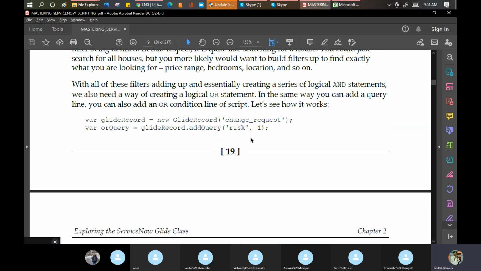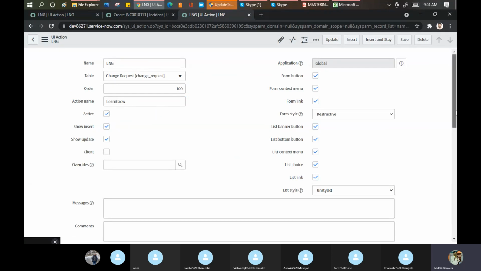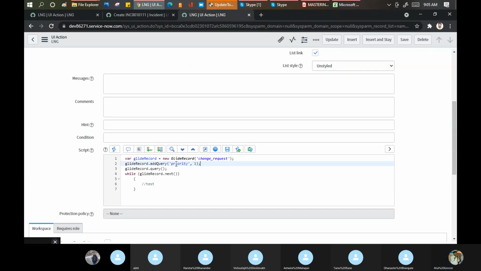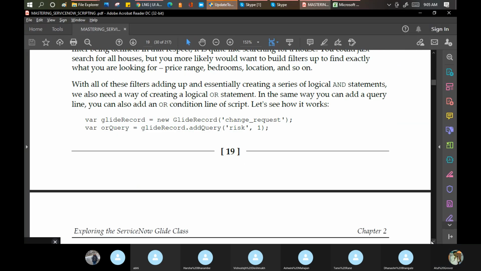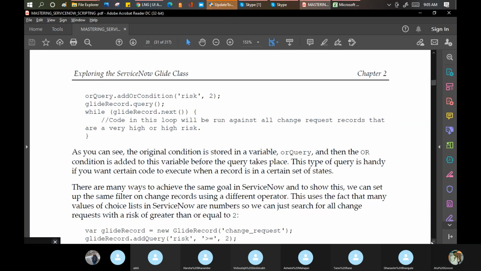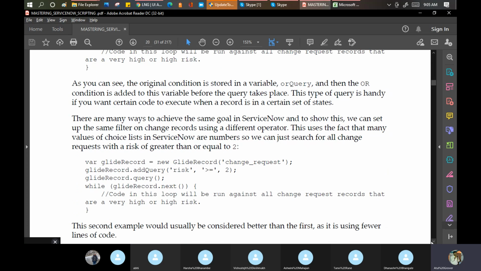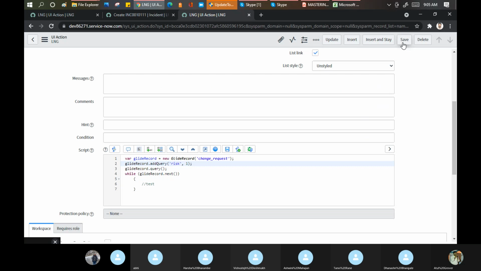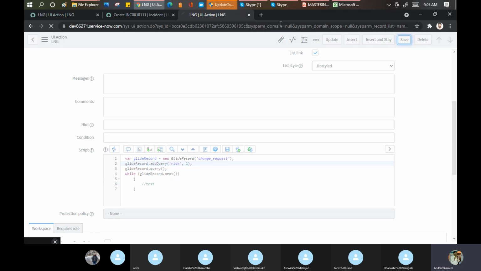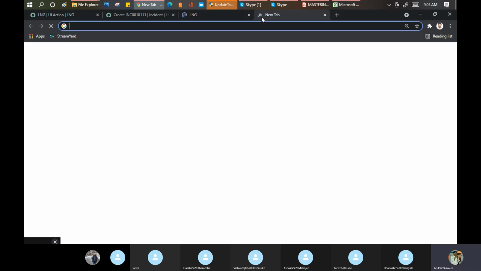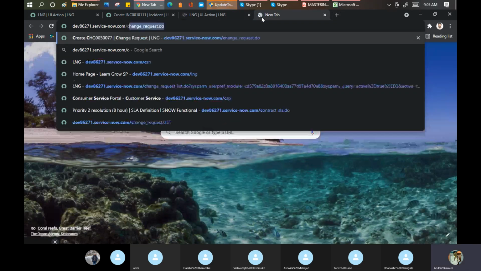Okay, like in the change they mention, I'll put the risk then. It is good for us for this part. Let's put a risk. Risk is a field, right? Okay, now let's go and save this and open the change. Let's see what happened. I'm not sure that it will work for me or not.